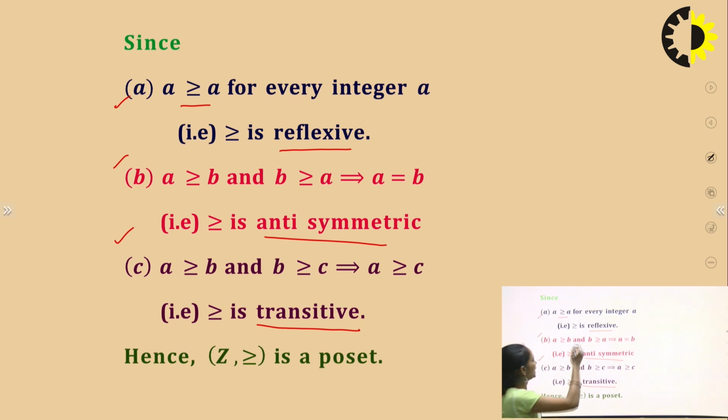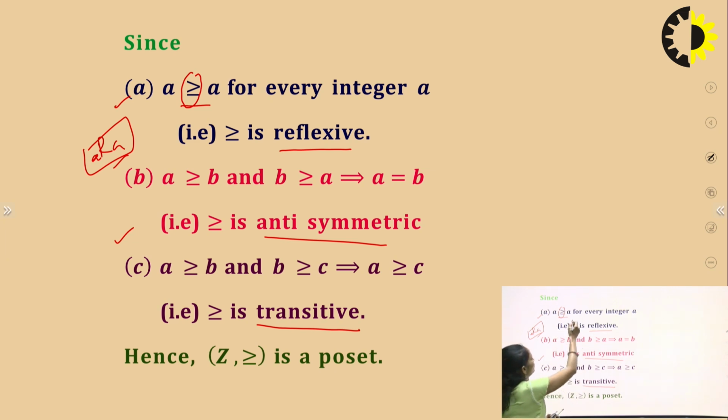As I already said, if A is related to A, this is reflexive, meaning both elements are the same. The relation is greater than or equal to. For reflexivity, A is greater than or equal to A, which is true.